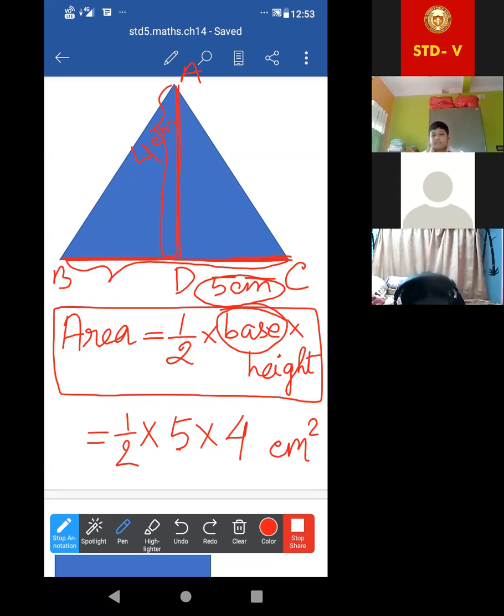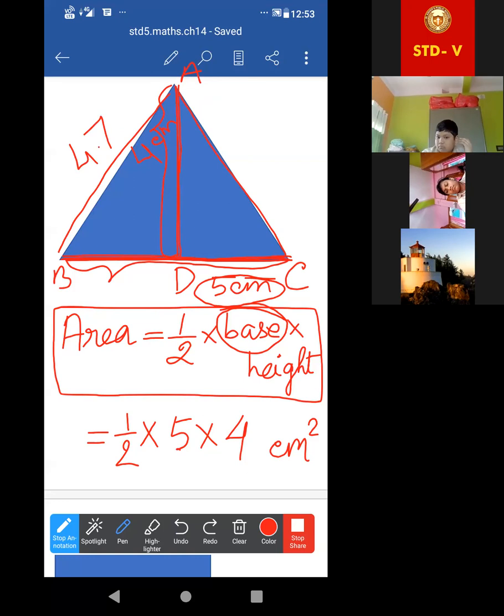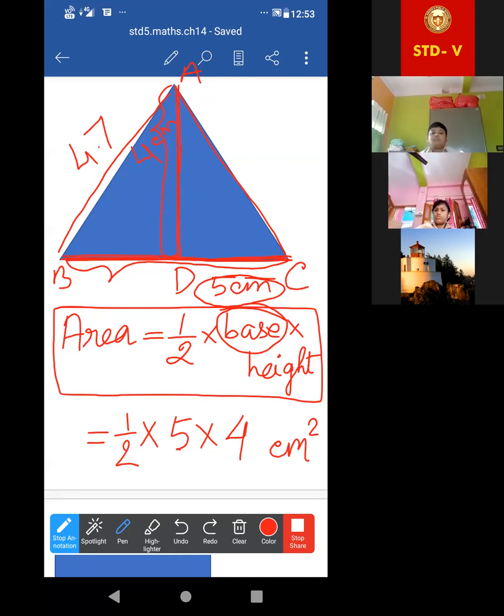Now look at this. In case of perimeter, we have to add all the sides. Suppose I am taking this one 3 centimeter, this one 4.7 centimeter, and this one suppose 5 centimeter. In case of perimeter, usually what do we do? We have to add all the sides. Yes or no? Add this three times, 3 sides.